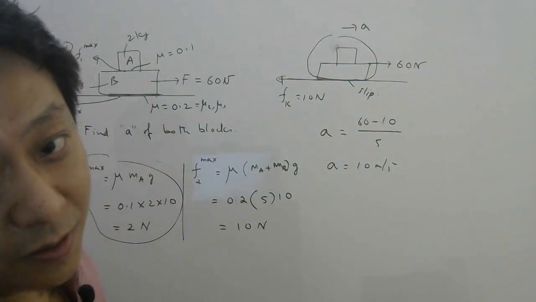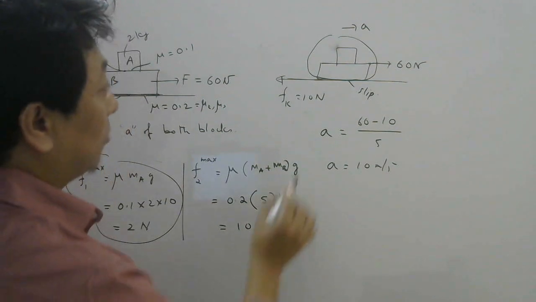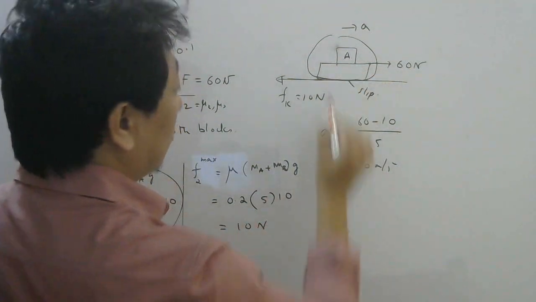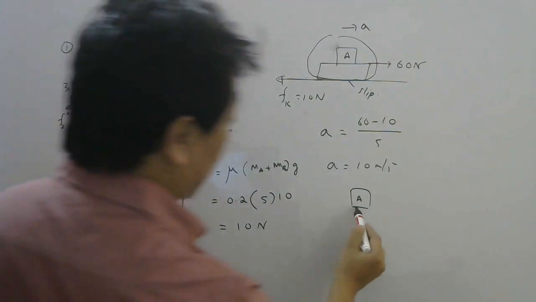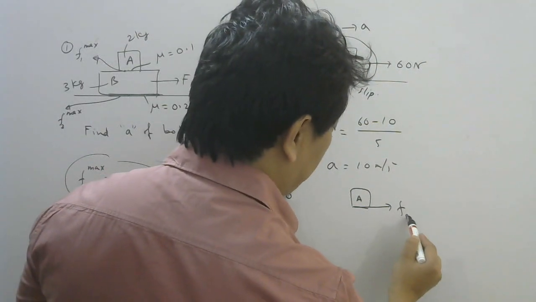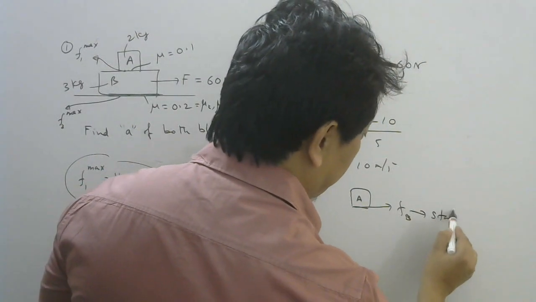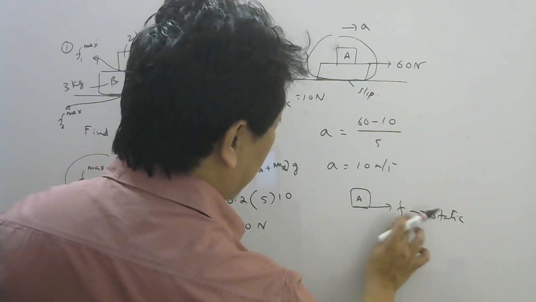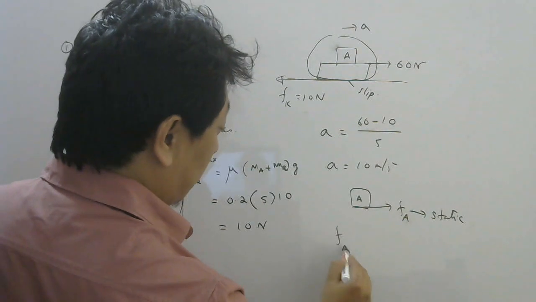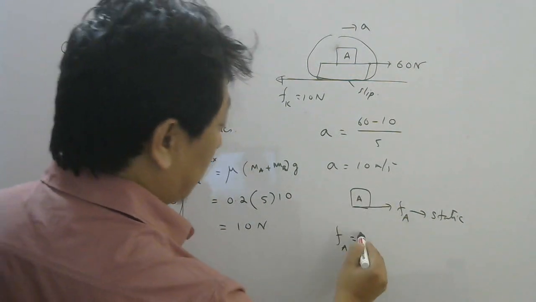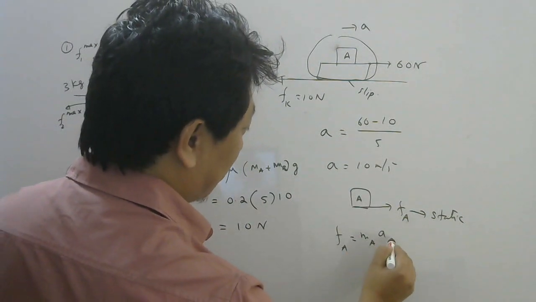Now who will give this acceleration to block A? Friction on block A. And if you assume they move together, friction acting should be static friction. Static friction on block A, remember. So friction on block A should provide this acceleration. Who else will provide, right?